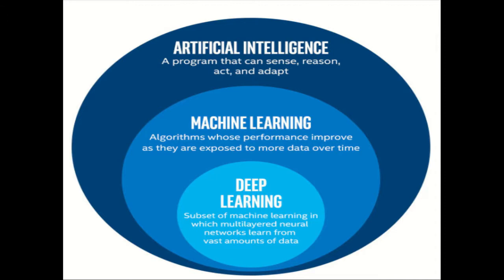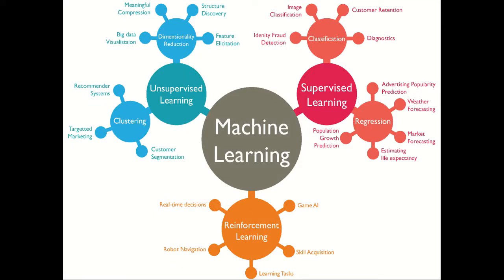Deep learning is observing or learning from the features, or from segments of the images or segments of the data, to learn better than machine learning, and it uses a neural network, which is the major process in the human brain. Machine learning is further divided into three major categories. One is supervised learning, the other is unsupervised learning, and the third is reinforcement learning.